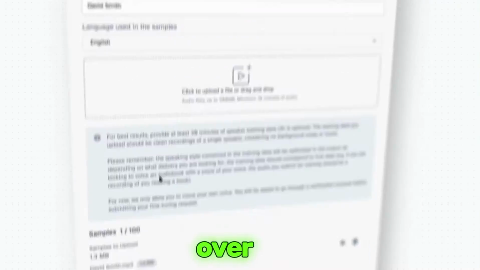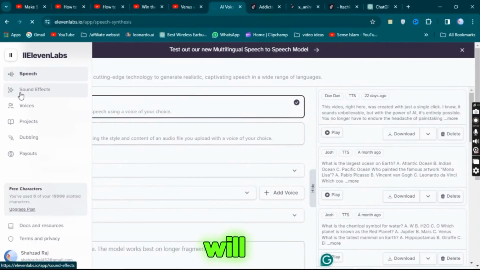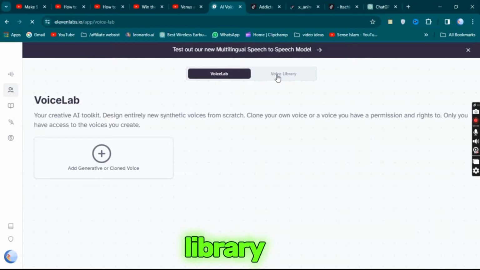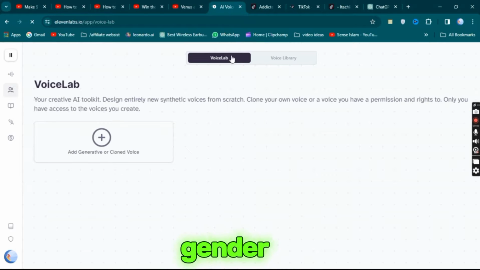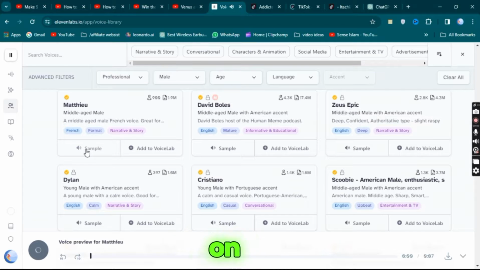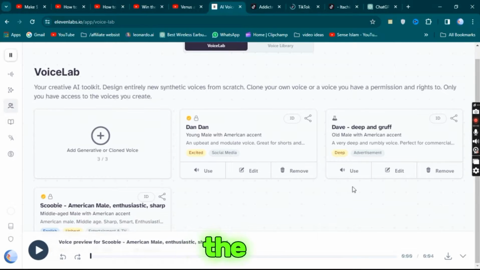Now, following the script, the next step is voiceover. We'll need to convert it into audio, so we'll head over to 11 Labs. Once there, an interface will appear. Simply click on Add Voice, then navigate to the voice library. Choose voices suitable for narration and storytelling. Then, switch the gender to male. Select the preferred sound and add it. The process involves clicking on Add Voice Lab, then Add Voice, and finally, finish to return to the main interface.